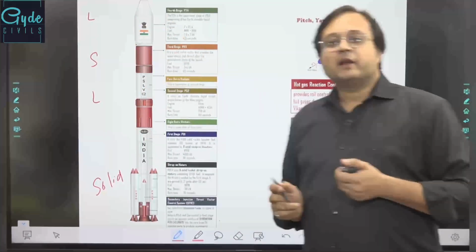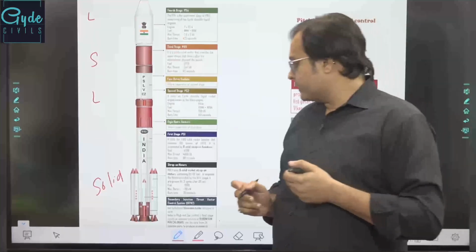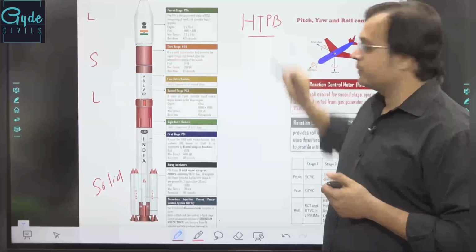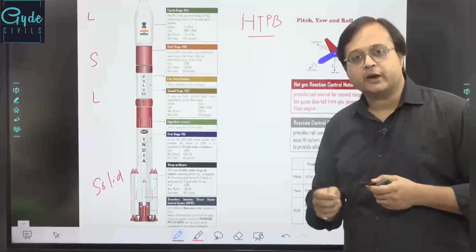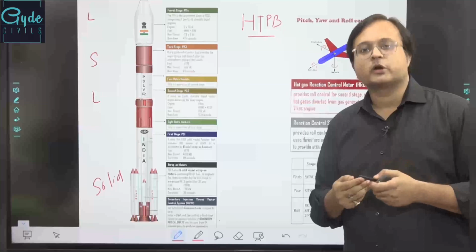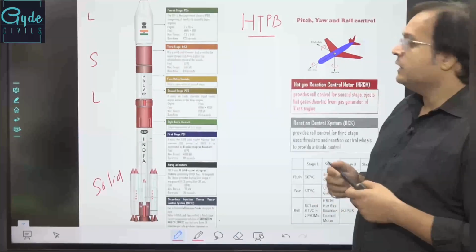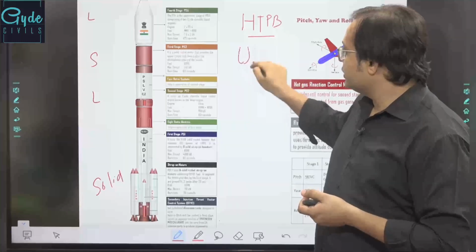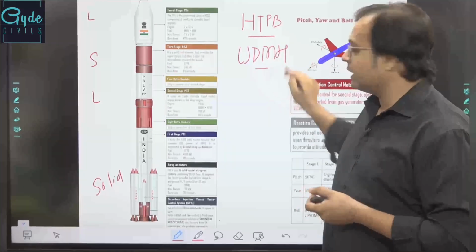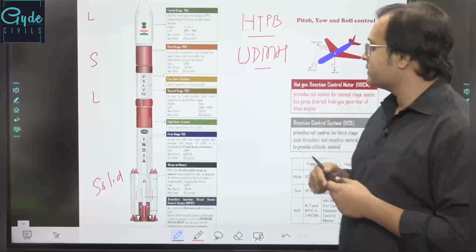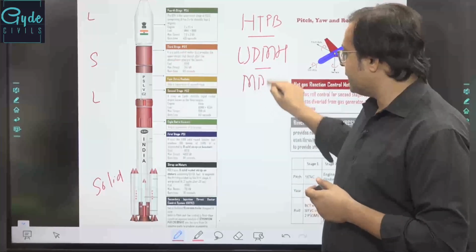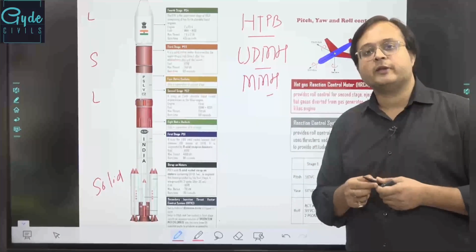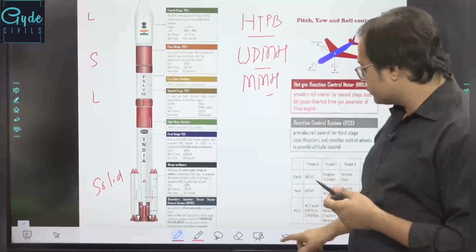Now, the solid fuel for PSLV is always HTPB, which is hydroxyl terminated polybutadiene, which is a derivative of gunpowder or gun material. The liquid fuel for PSLV is initially UDMH or unsymmetrical dimethyl hydrazine, and in the upper stages it is monomethyl hydrazine, MMH, which is being used. These are the propellants which are being used in PSLV.